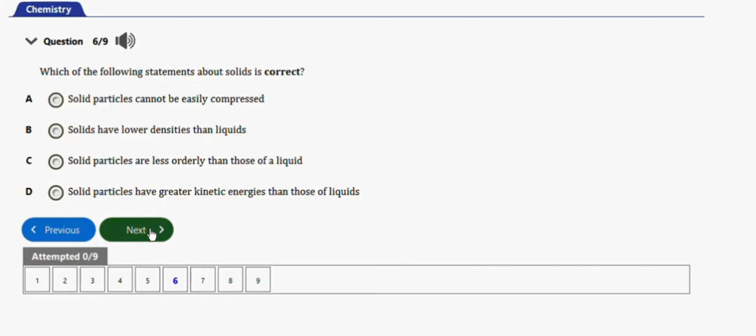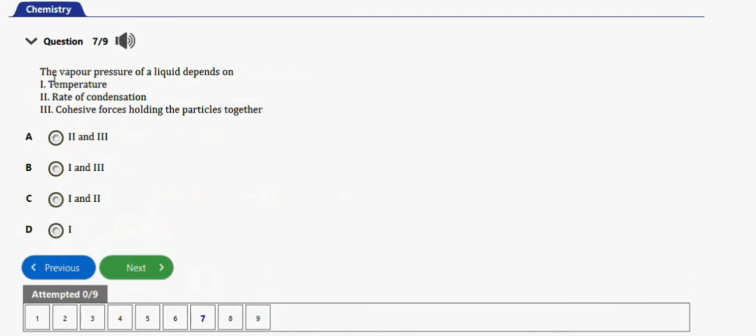Alright, next question with this one. It says the vapor pressure of a liquid depends on, I think I answered this question already. It depends on temperature and cohesive forces holding the particles together. So it is option B.